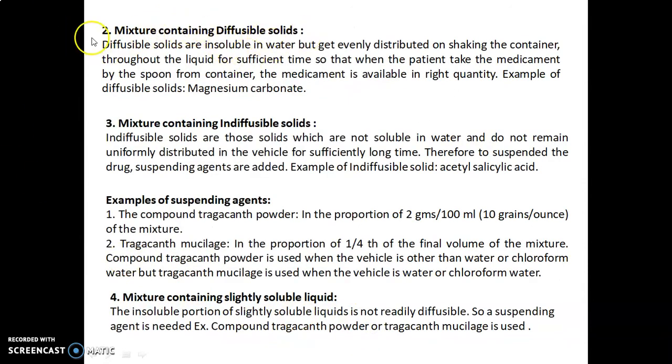Mixture containing diffusible solids. Diffusible solids are insoluble in water but get evenly distributed on shaking the container throughout the liquid for sufficient time, so that when the patient takes the medicament by the spoon from the container, the medicament is available in the right quantity. An example of diffusible solids is magnesium carbonate.